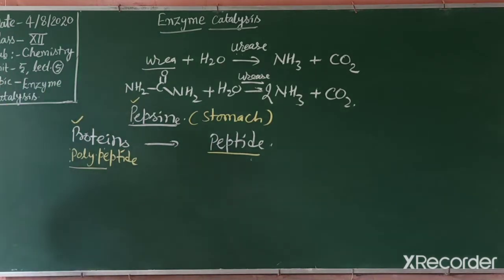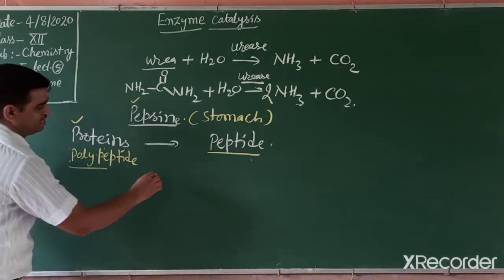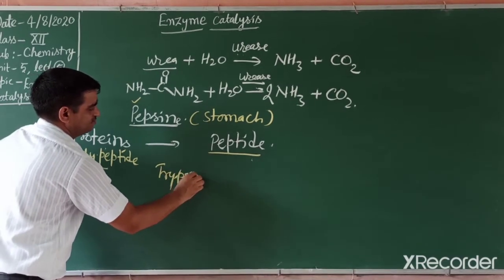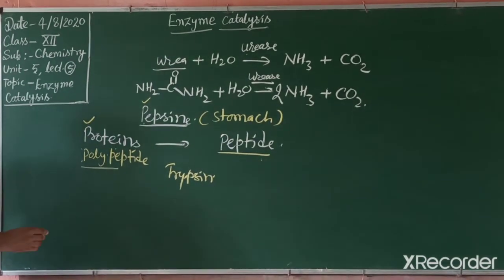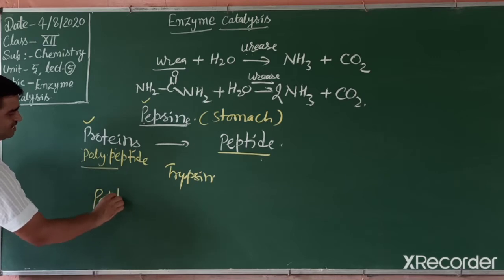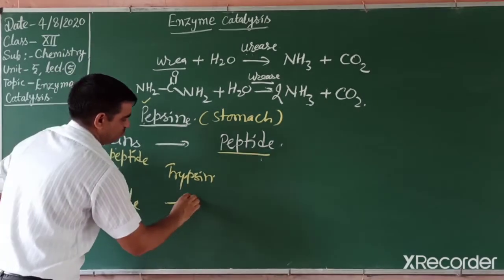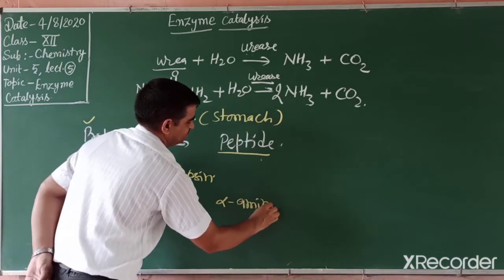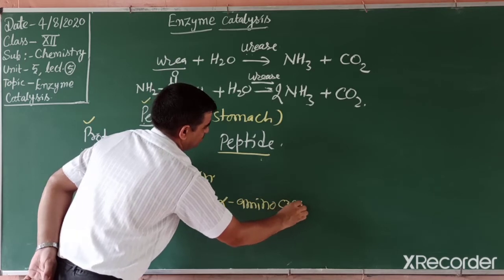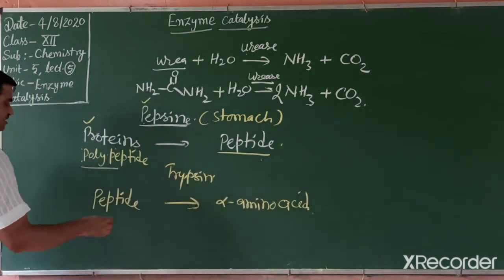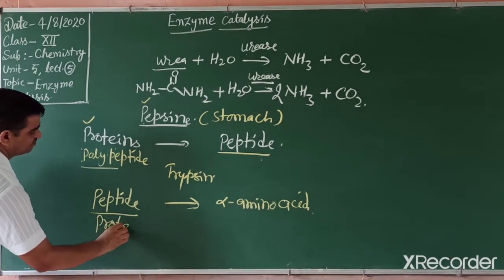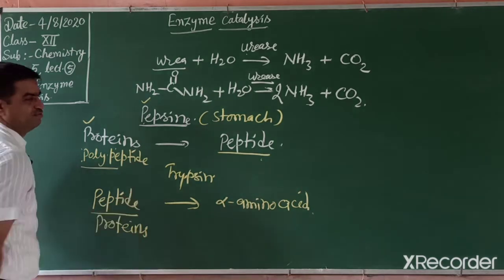Released in gastric juice. Another very important enzyme is trypsin. What is the role of trypsin? It digests peptides. This peptide is converted into alpha amino acids, or we can say this peptide is normally known as protein, so it converts protein into alpha amino acids.